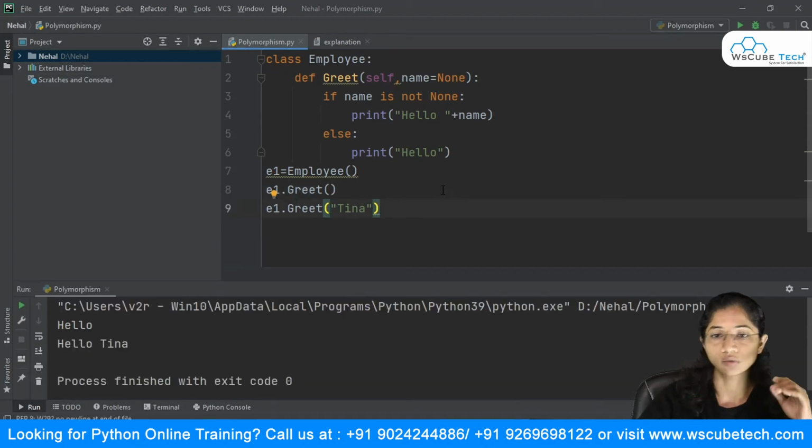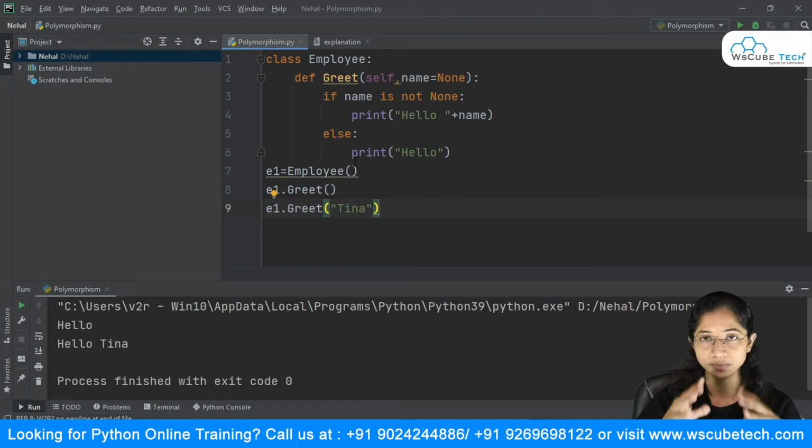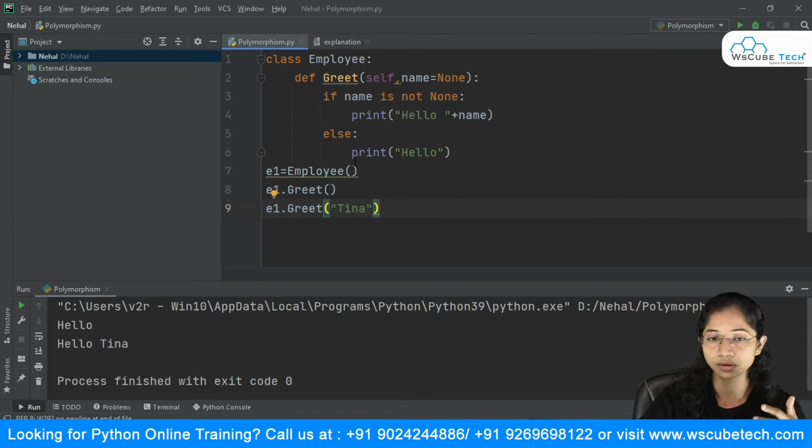So I will just repeat this once again. What we are basically doing is overloading our method. Our method name is the same, that is greet, performing the same task, that is greeting our people, but the implementation is different. If the name is None, it will go in this case and print hello. And if there is a name, it will print hello and that particular name.